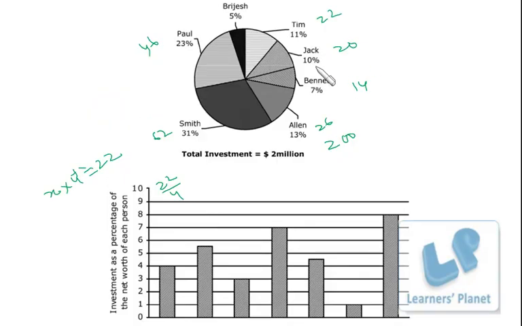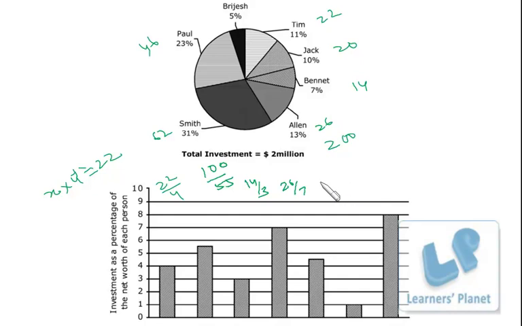Then we have Jack. Jack is 10 by 5.5, or I can say 100 by 55. Then we have Bennett. Bennett is 14 by 3. Then we have Ellen. Ellen is 26 by 7. Then we have Smith.